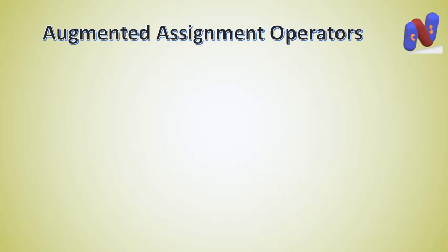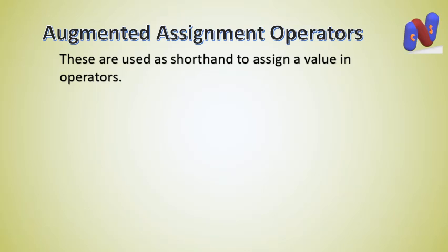Now augmented assignment operators. These are used as shorthand to assign a value.